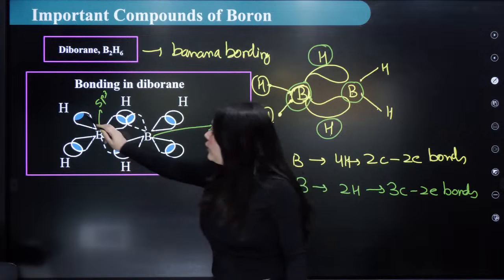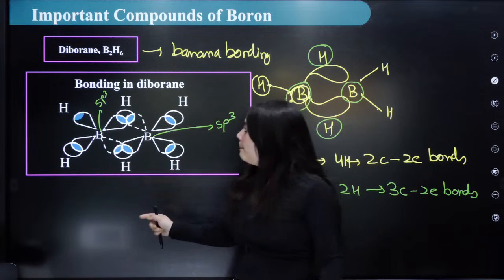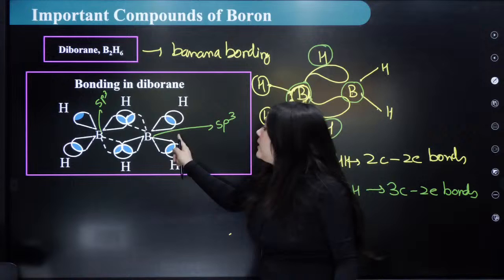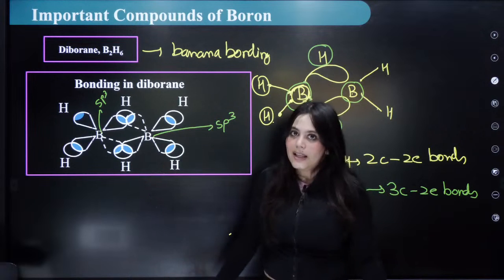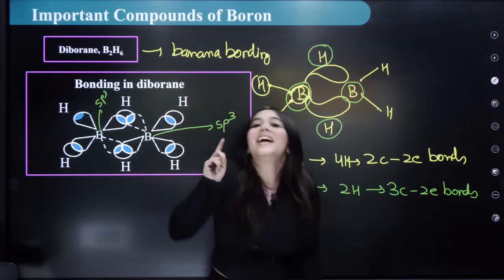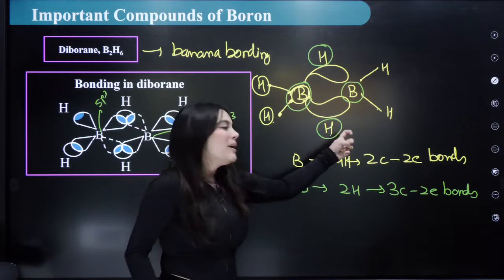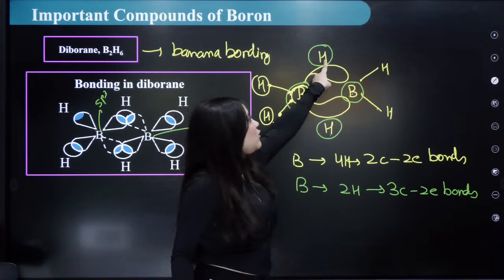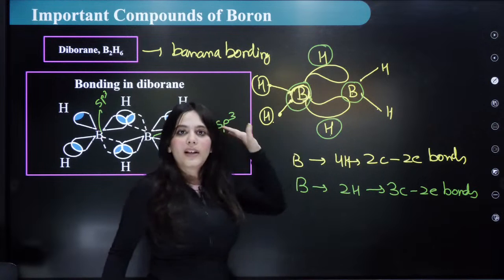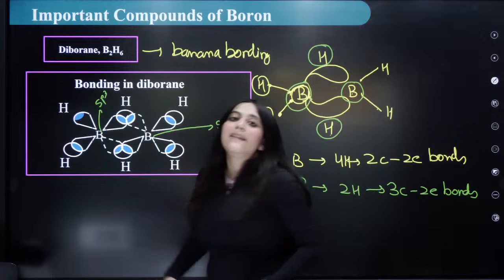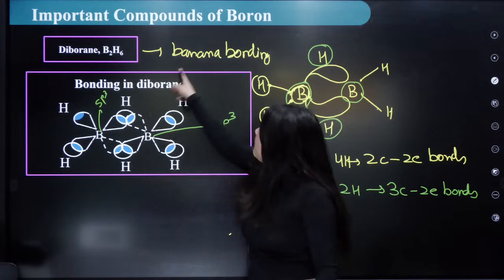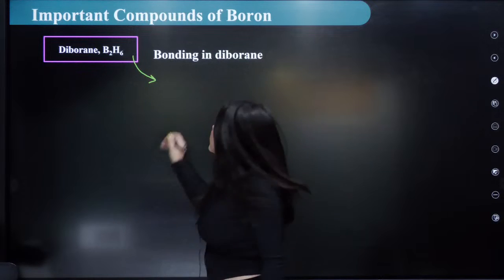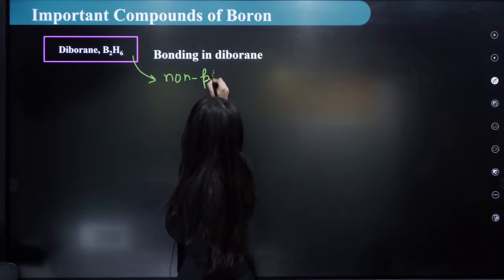Boron is present here. With two hydrogens, it is forming simple bonds. But with the other hydrogen, only one boron is sharing one electron, and with the other hydrogen, the other boron is sharing its electron. So only one electron from each boron is being shared by one hydrogen. One boron shares here, for example, and the other boron shares its electron towards here. So it is forming a banana bond like structure. Now because I told you that boron here is sp3 hybridized, it means that B2H6 is actually a non-planar structure.